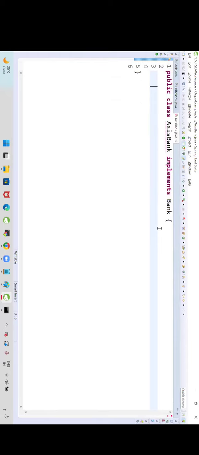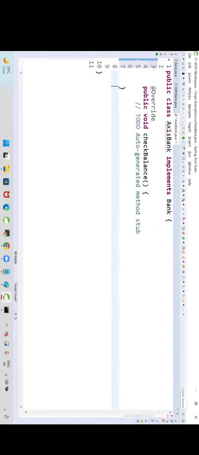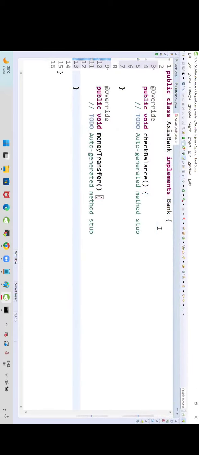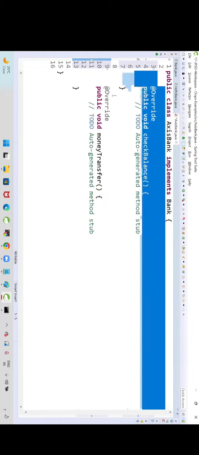What do I need to do now? Override the methods. Whenever you are using an IDE, press Ctrl+Space, and that will give the methods. Got it? Do I need to write them? Ctrl+Space. Okay? Are you guys getting the point? Do I need to write the methods or not? No need to write them.